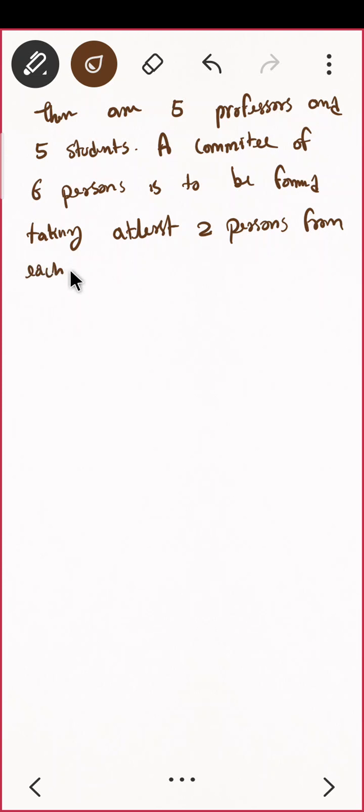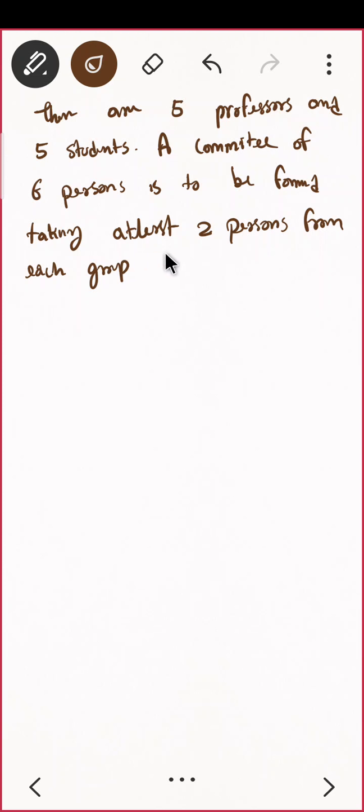A committee of 6 persons is to be formed, taking at least 2 persons from each group.